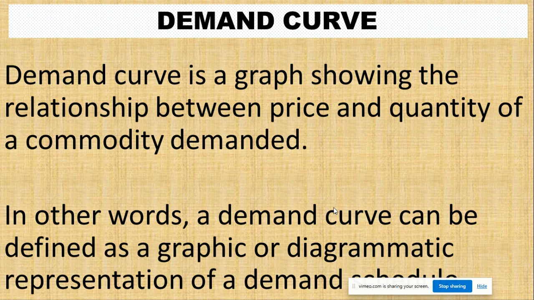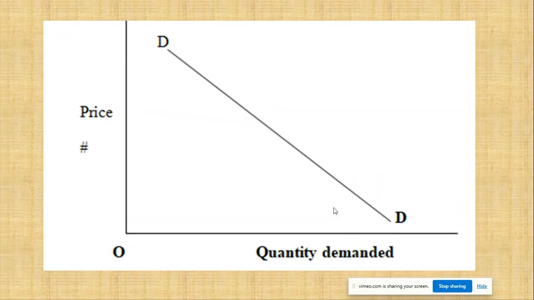Demand curve is a graph showing the relationship between price and quantity of a commodity demanded. In other words, we can explain demand curve as a diagrammatical representation, a graphic representation of a demand schedule. And what we have in the demand schedule, we can put in a graph showing the price and the quantity of goods that will be demanded. Look at the demand curve on the screen.